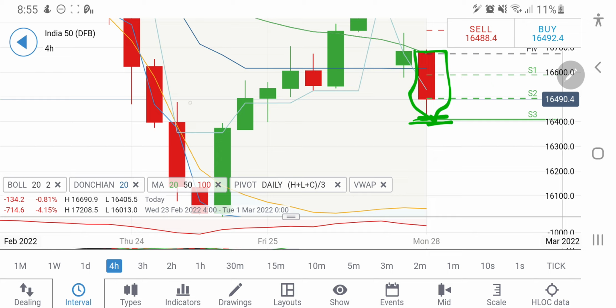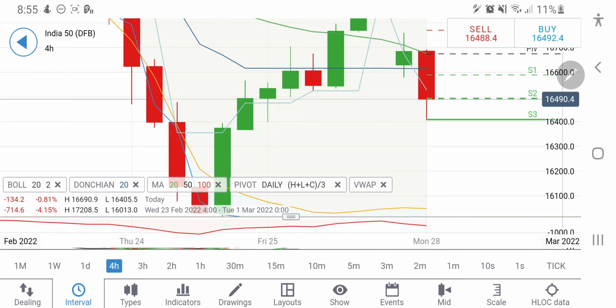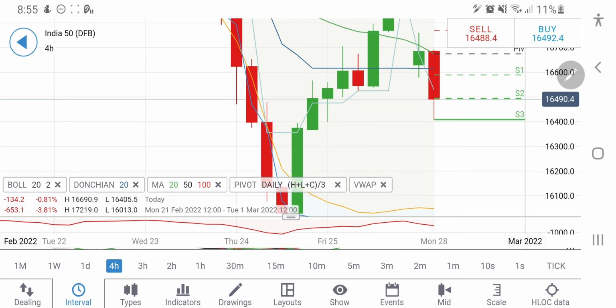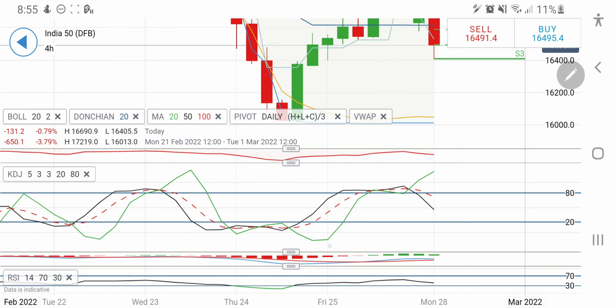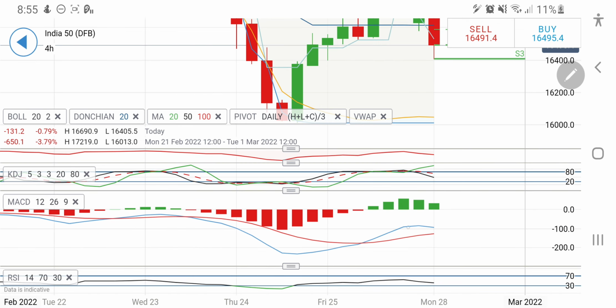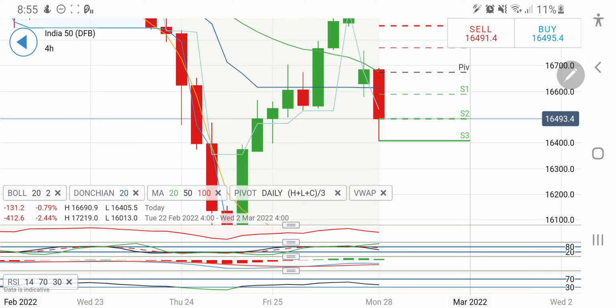Any break below 16,400, and it is going to crash towards 16,200 levels. Possibly it can try to get a little support at 16,300 and 16,200 levels before trying to take a drop. The stochastic is overbought on a 4-hour charts and looking downwards. That is indicating that possibly it can continue to drop, and MACD lines are trying to converge and crossover. So if it drops below 480, 500 zone, definitely it is going to break heavily on the downside. But yes, for the day I expect it to trade between 16,700 to 16,400.